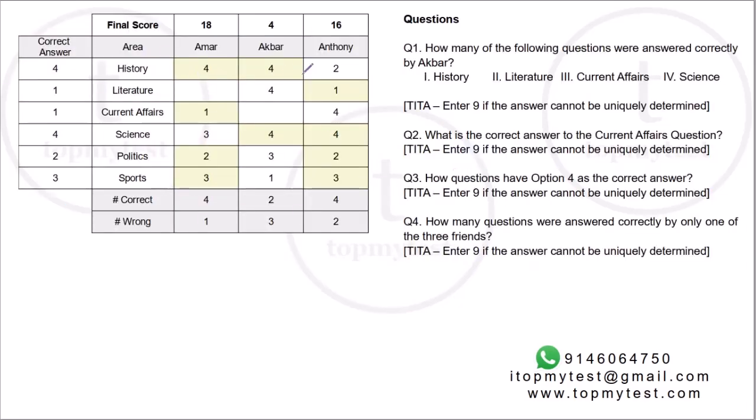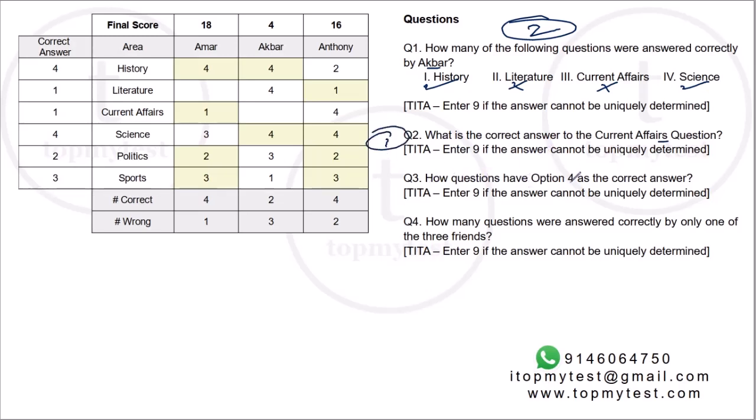I've written this down. The green ones are basically the right answers. Question number 1. How many of the following questions were answered correctly by Akbar? Akbar got the history right, did not get literature right, did not get current affairs right, got science right. So 2 of these questions. Question number 2. What is the correct answer to the current affairs question? Current affairs question is option 1.